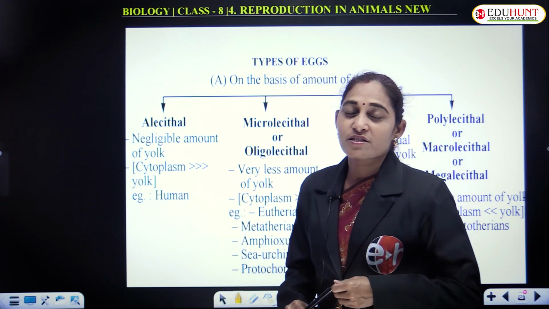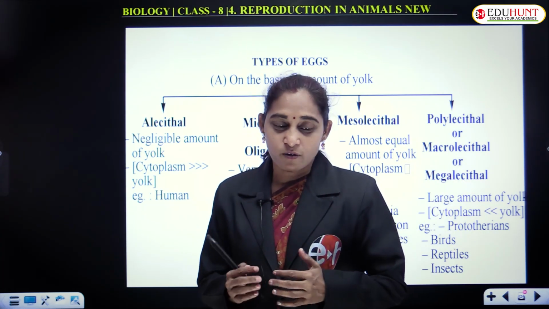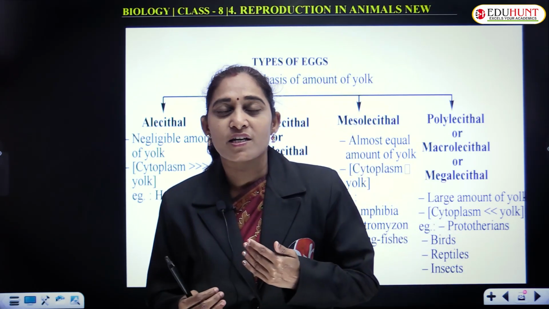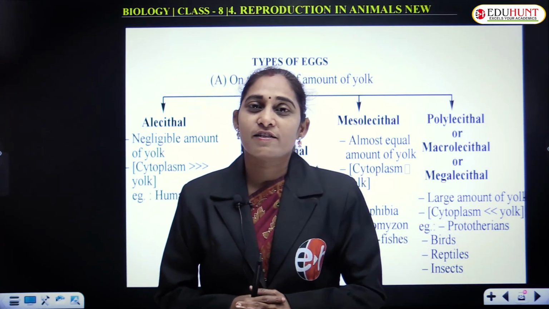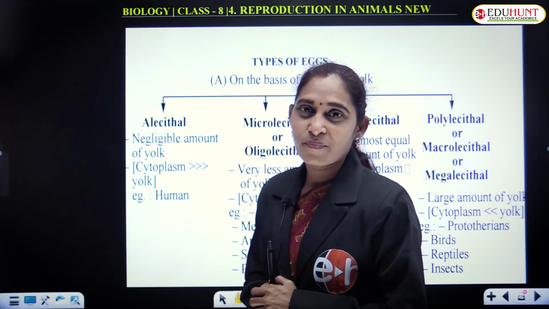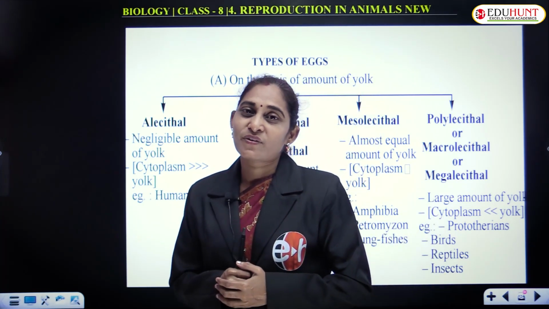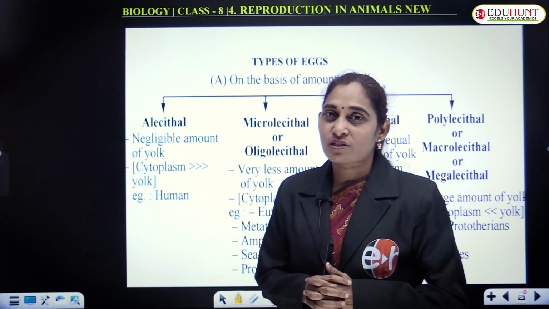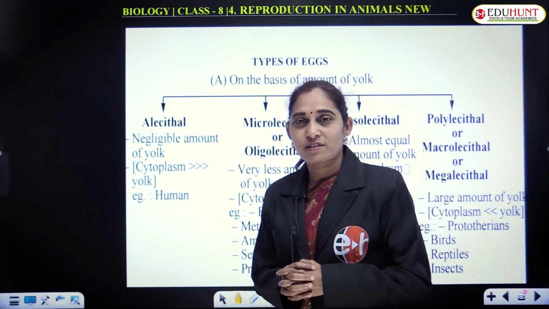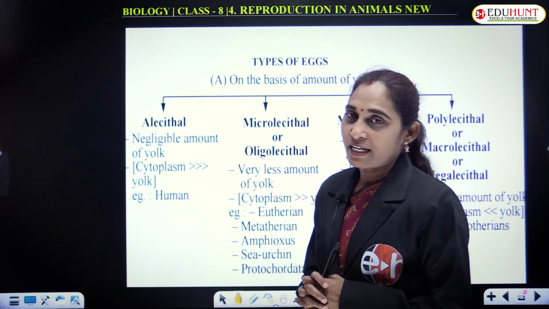And let's move on to the concept. As we are discussing the female reproductive system, we have gone through the structures associated with it: the reproductive organs, that is primary and secondary sex organs in female individuals, ovaries, structure of ovary and development of ovum, and also the menstrual cycle. We have also discussed some basic questions on the concept. Now let's move on to types of eggs.